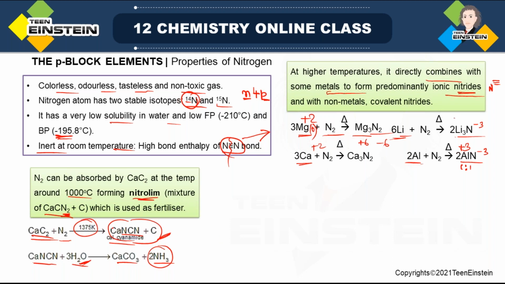Fine. Now NCN, that is the cyanamide anion, has this type of structure, with 2 negative charge, and that will be balanced by 2 positive charge of calcium. Similarly, if you consider the structure of CaC2, it is basically this type of anion that is present, that is carbide, and 2 negative charge balanced by 2 positive charge of calcium.